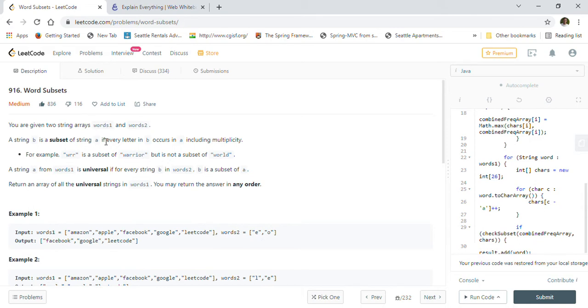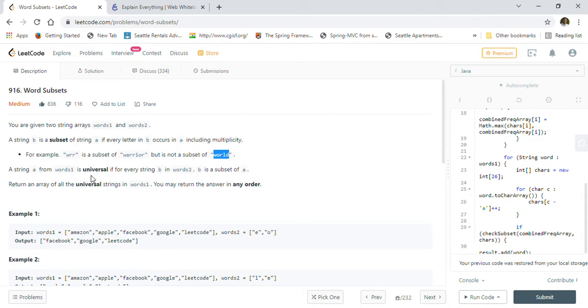You are given two string arrays, words1 and words2. A string B is a subset of string A if every letter in B occurs in A, including multiplicity. For example, "wrr" is a subset of "warrior", but it is not a subset of "world", right? Because as you can see, all these letters appear in the word warrior, but they don't appear in world. Only W and R appear there, but there are two R's, as you can see here. So that's why it is not a subset.